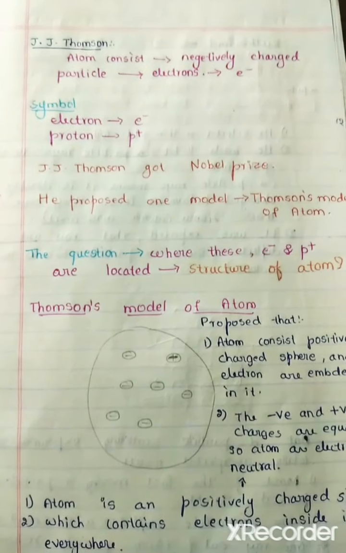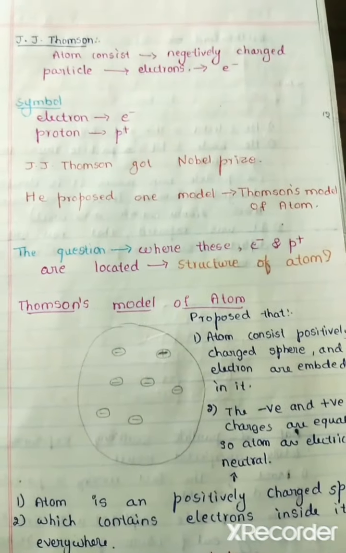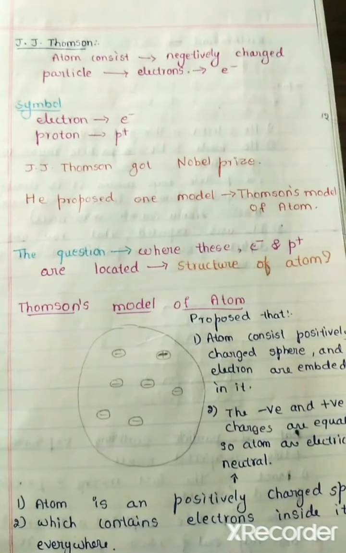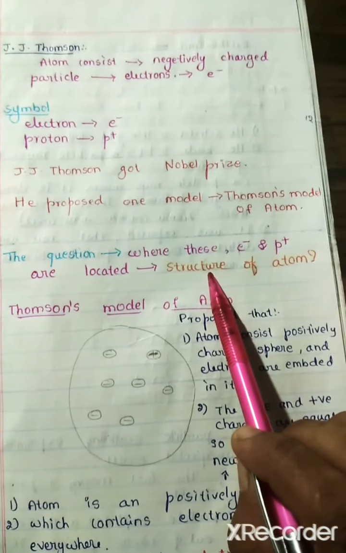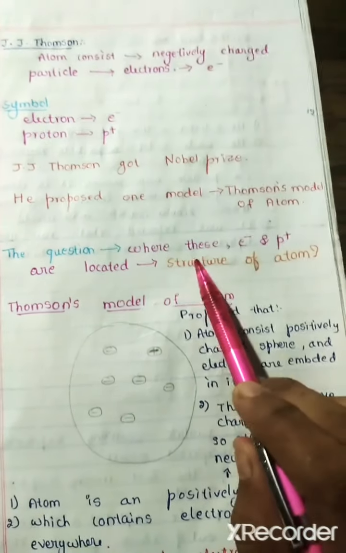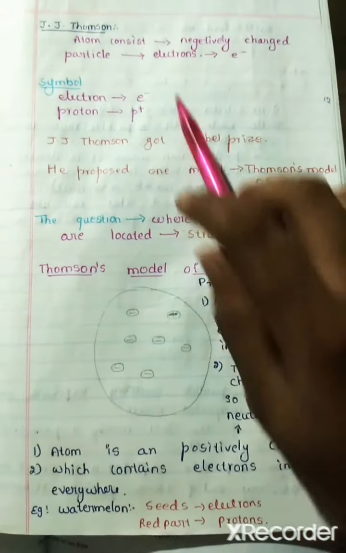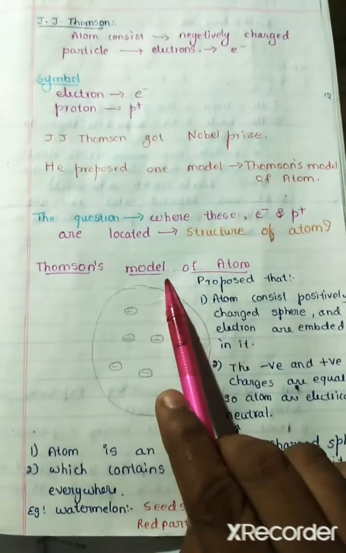Now the question is, where are these electrons and protons located? Where are they present? The position of electrons and protons in an atom gives the structure of atoms. Here one more scientist, J.J. Thomson, gave a model for an atom.